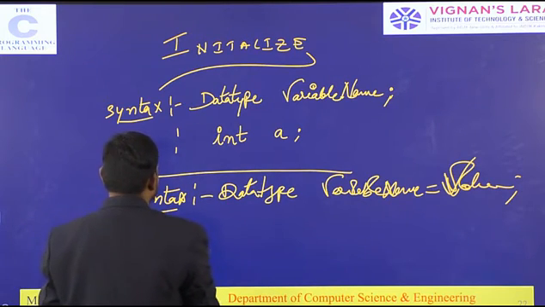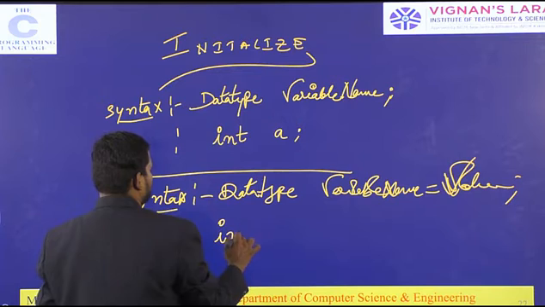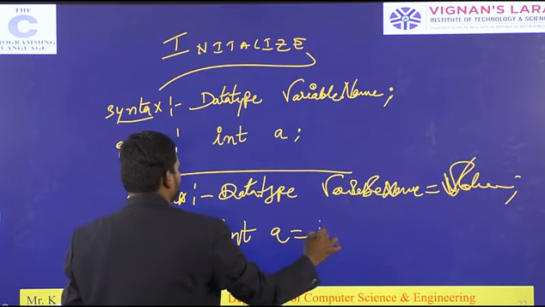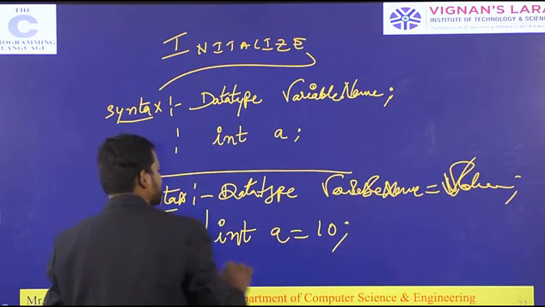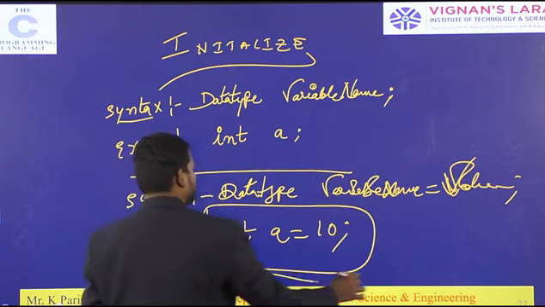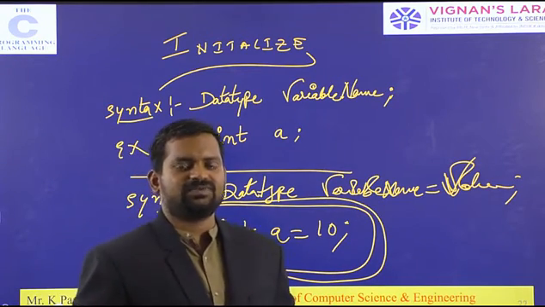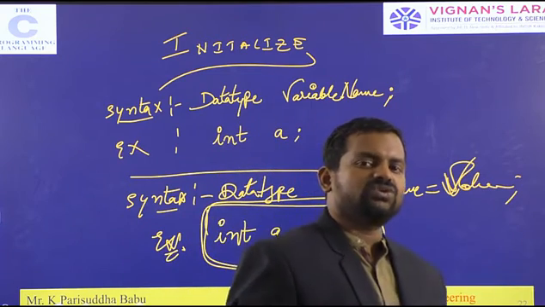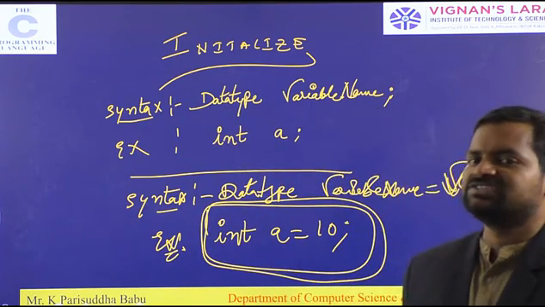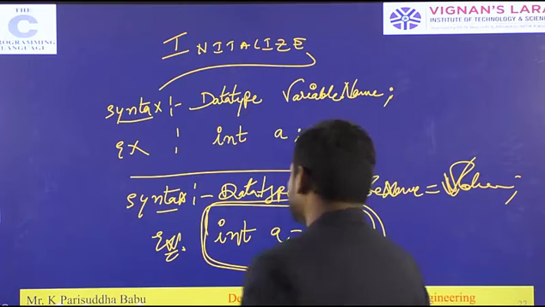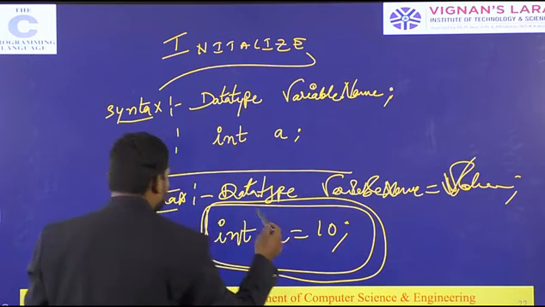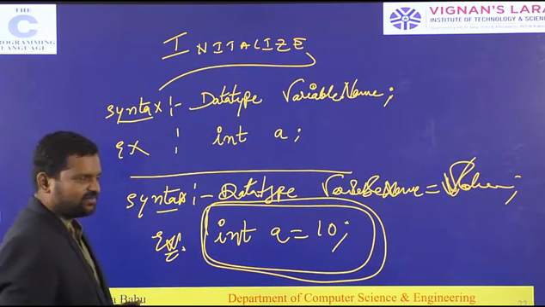The example is int a is equal to 10. This is the initialization of a variable. Assigning a value to a variable is called initialization.